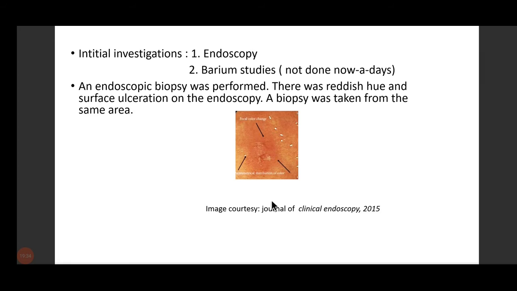Can anyone tell me what kind of appearance is seen in esophageal carcinoma in barium studies? Yes, some more? I need some more answers. Red velvet barium studies. What do we see in barium studies?